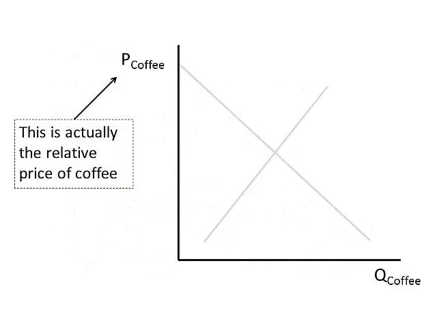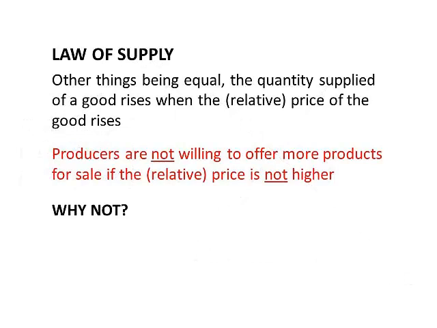Now, when we think about the supply and demand framework, we will have a price on the vertical axis. That price, it will say price of coffee. This is actually the relative price of coffee. It says something about the price of coffee relative to the price of all other goods, like milk. Now, if we go back to the law of supply, the law of supply again says, other things being equal, the quantity supplied of a good rises when the relative price of a good rises. Or, producers are not willing to offer more products for sale if the relative price is not higher.